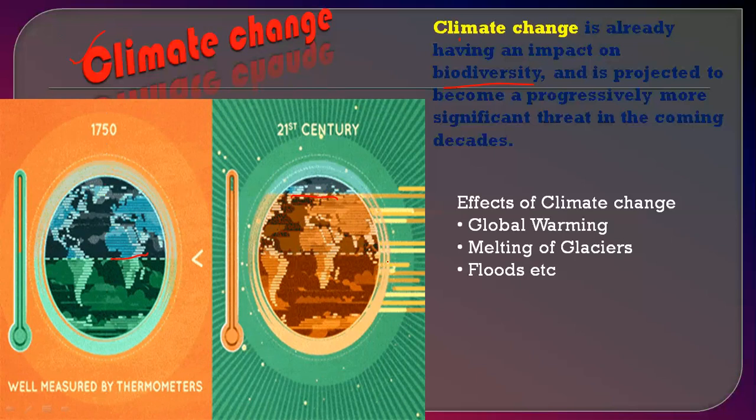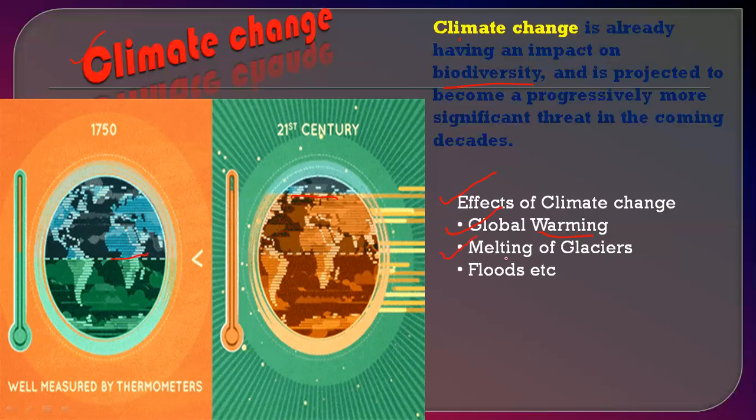Increasing temperature is having an effect on the climate, and climate change can have lots of effects like global warming. Global means earth, warming means warming up of the atmosphere, like increasing the temperature. So the earth's temperature is going to increase.